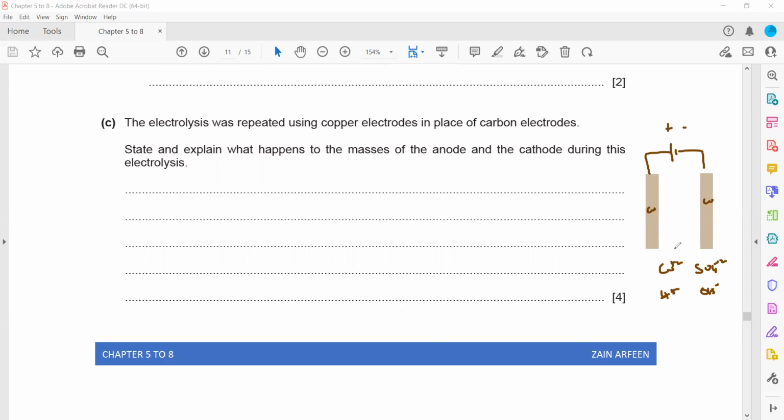So what will happen when the copper ions are attracted towards the cathode? Due to this attraction, the copper will stick to the cathode. So what will happen to the mass of the cathode? The mass of the cathode will increase.